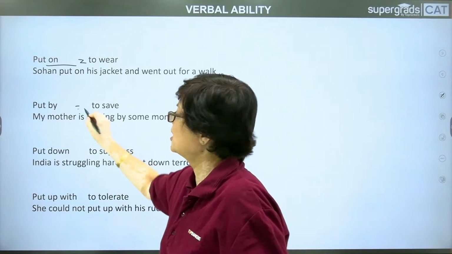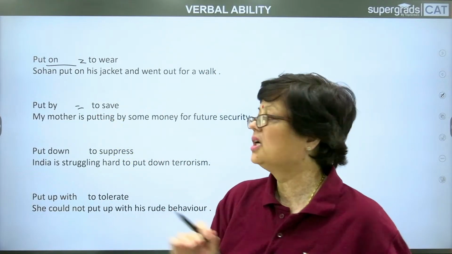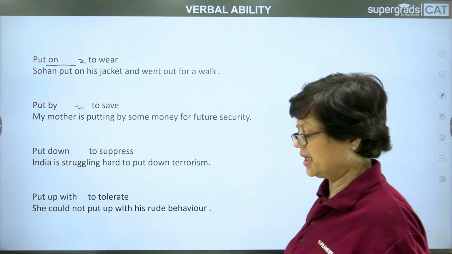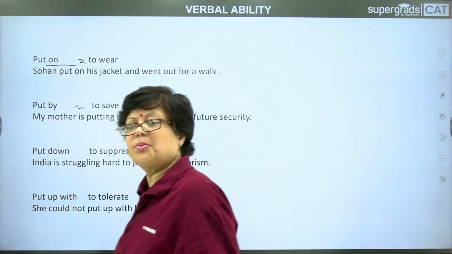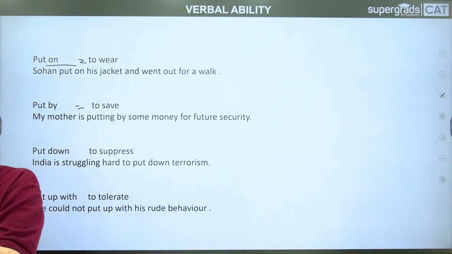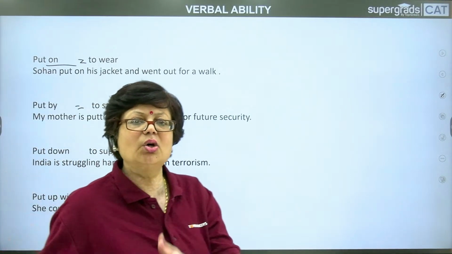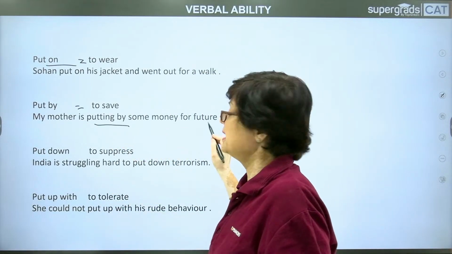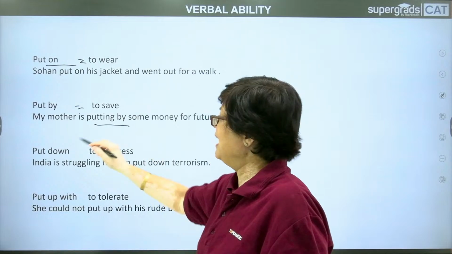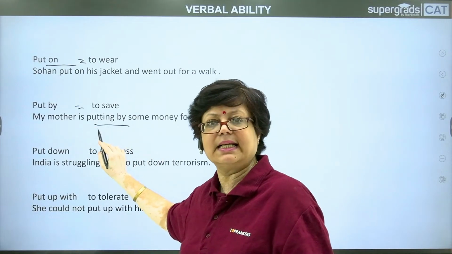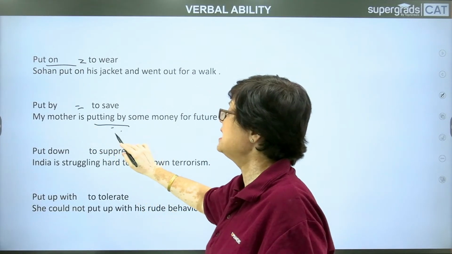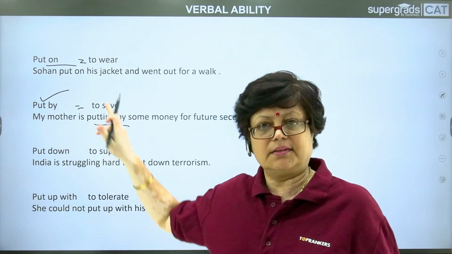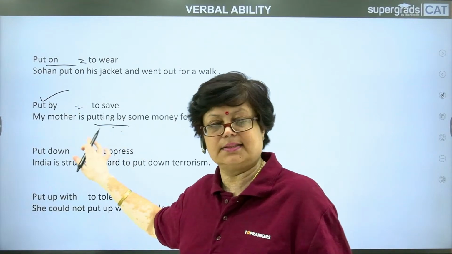Put by. Put by is to save. For example, my mother is putting by some money for future security. It is always good advice to put by some money to keep for future use, to save something, to store something for future use. So you find that if it is used in the present continuous tense, the verb form changes, while by will remain as it is. Okay.